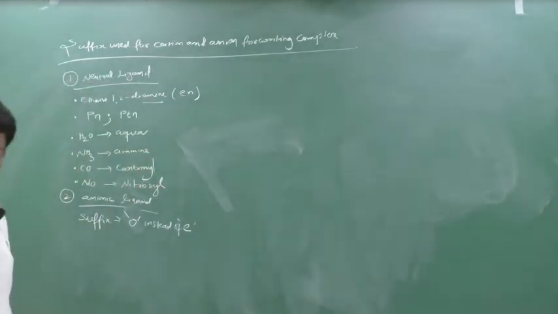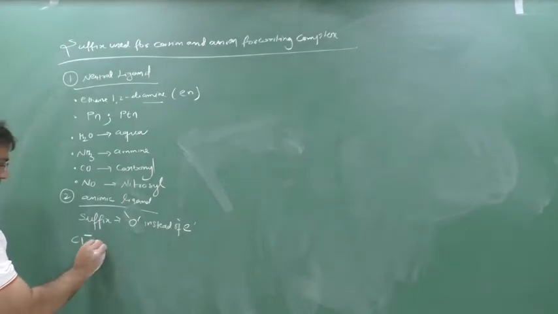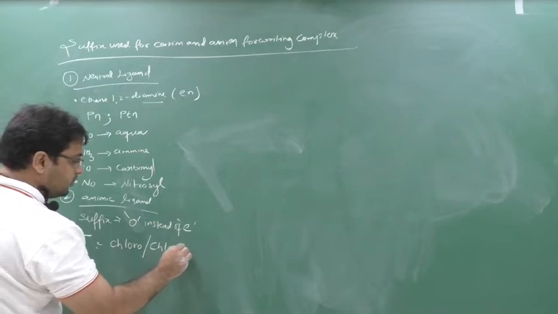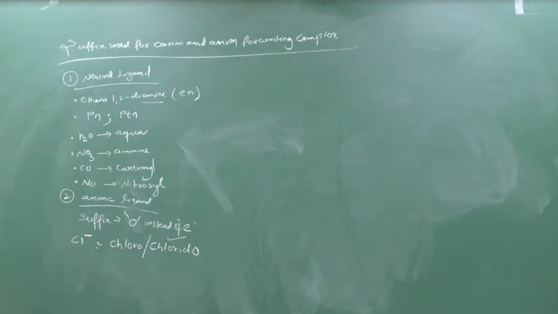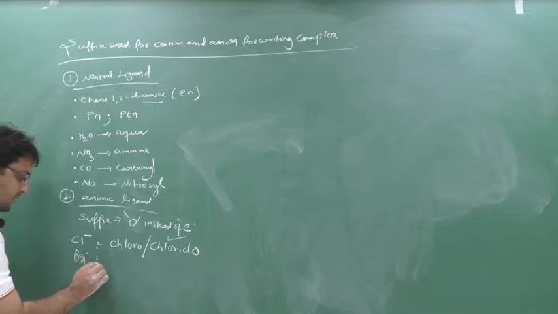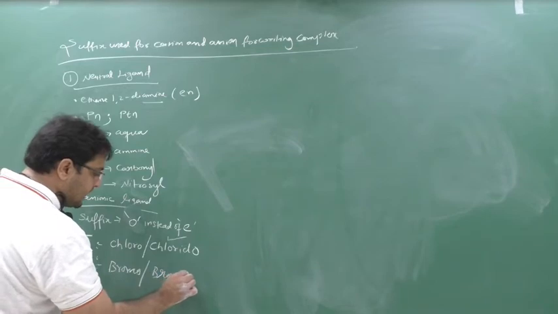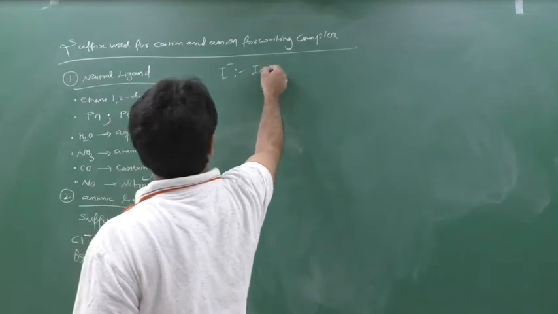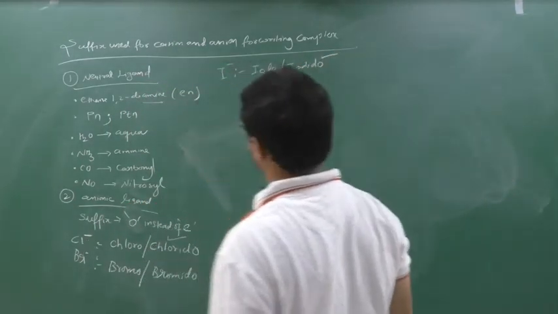Now here there are two kinds of words. Cl minus you can call chloro or chlorido. Both are valid, but I suggest using chlorido, though the other is also not wrong. Br minus: either bromo or bromido. Both are the same, but I suggest bromido. I minus: iodo or iodido. Both are valid, but I suggest iodido.